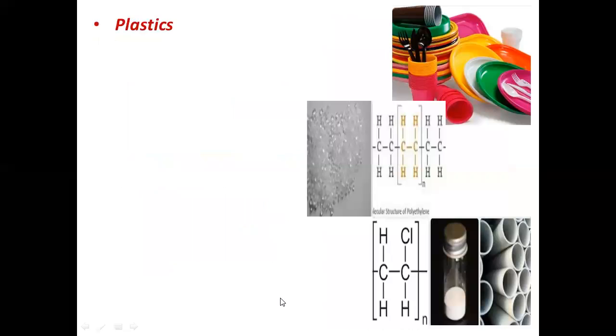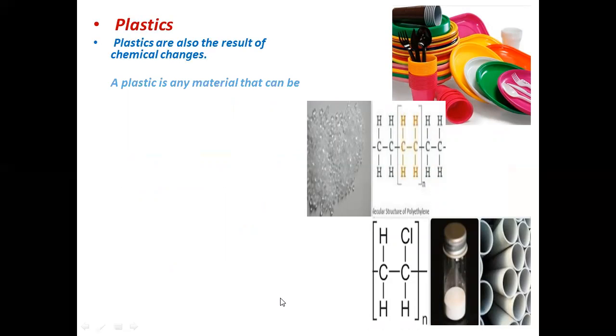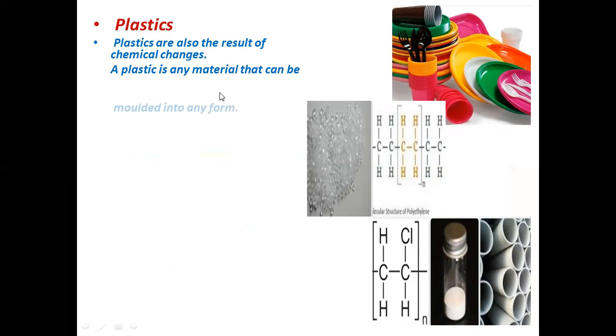Then the next topic is about plastics. Plastics are also the result of chemical changes. What is plastic? A plastic is any material that can be molded into any form. Mold means change. We can make different things, like you can see in this image: plates, spoons, cups, all types of things. Even these water pipes we can make from plastic. So plastic can be molded, meaning changed, into any shape or any form.